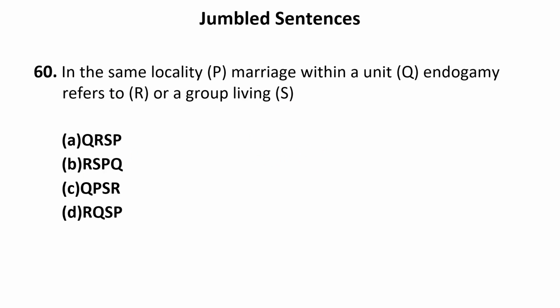Now let us move to the next one. Endogamy refers to marriage within a unit or a group living in the same locality. Now obviously we are talking about endogamy over here. So we are defining endogamy. So R will begin the sentence: endogamy refers to marriage within a unit. So it can be followed by Q, or a group living in the same locality. So RQSP should be the correct sequence. So D will be the correct answer. Yes, of course, D is the correct answer.